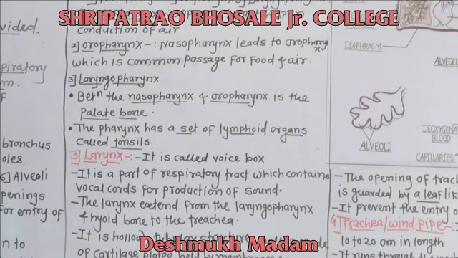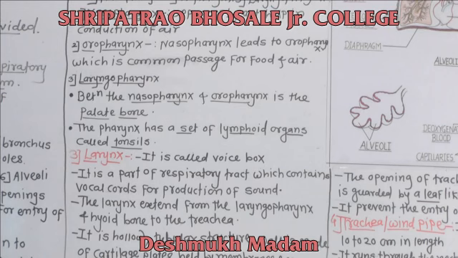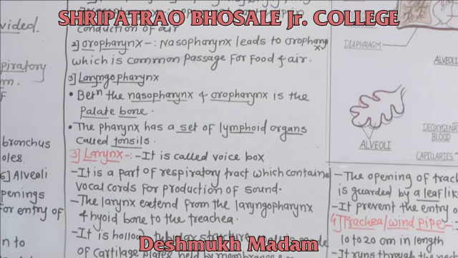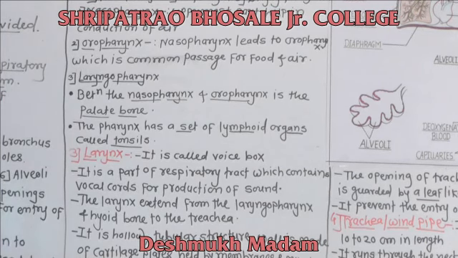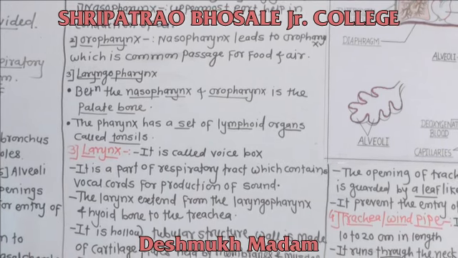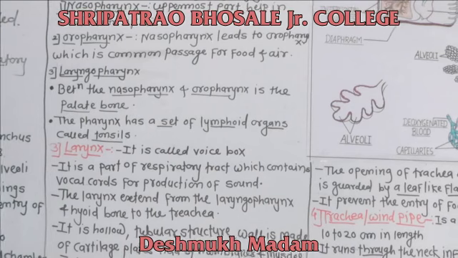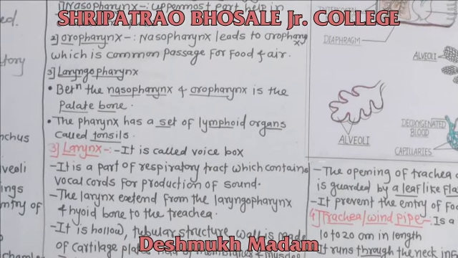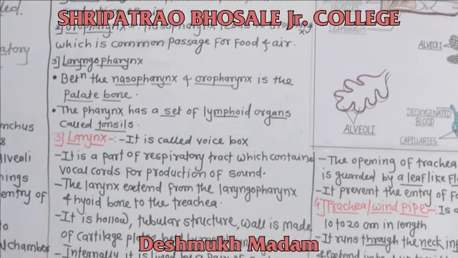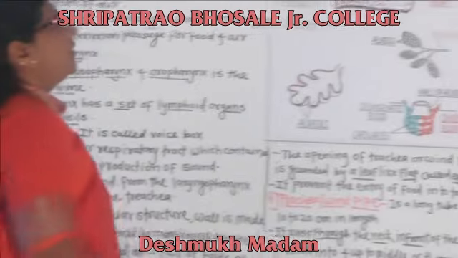The fourth part of the human respiratory system is the trachea or windpipe. It is a long tube.